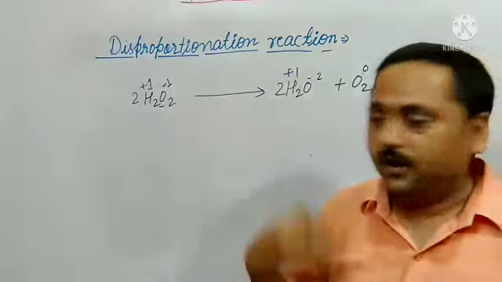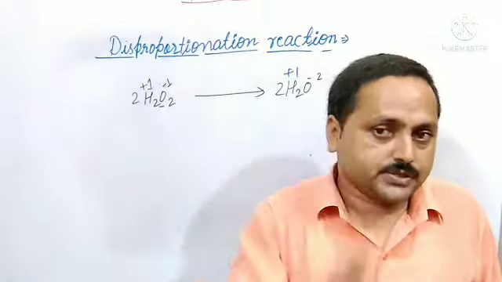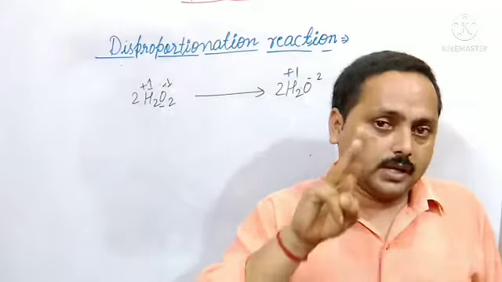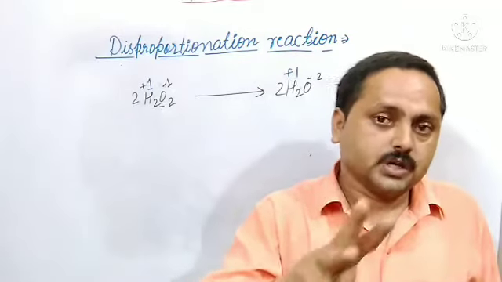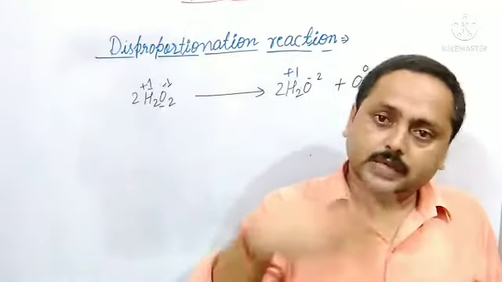And to show this reaction, the element or atom must show at least 3 oxidation states. If an atom shows 3 oxidation states, then it can show a disproportionation reaction. Understood this? I will take another example.